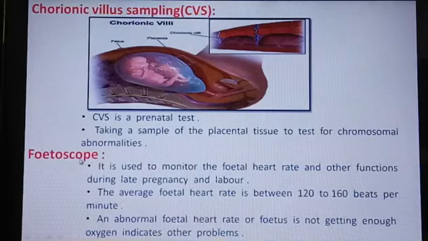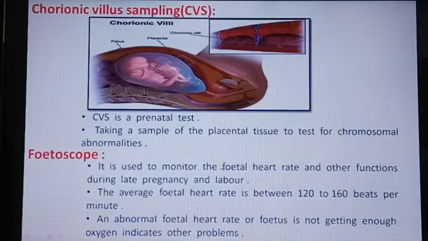Next one, fetoscope. Okay, like the stethoscope, this is called the fetoscope. What is it, fetoscope? It is used to identify the heartbeat of the fetus. It is used to monitor the fetal heartbeat rate and other functions during late pregnancy and labor. So at which time is the fetoscope used? To monitor the fetal heart rate.